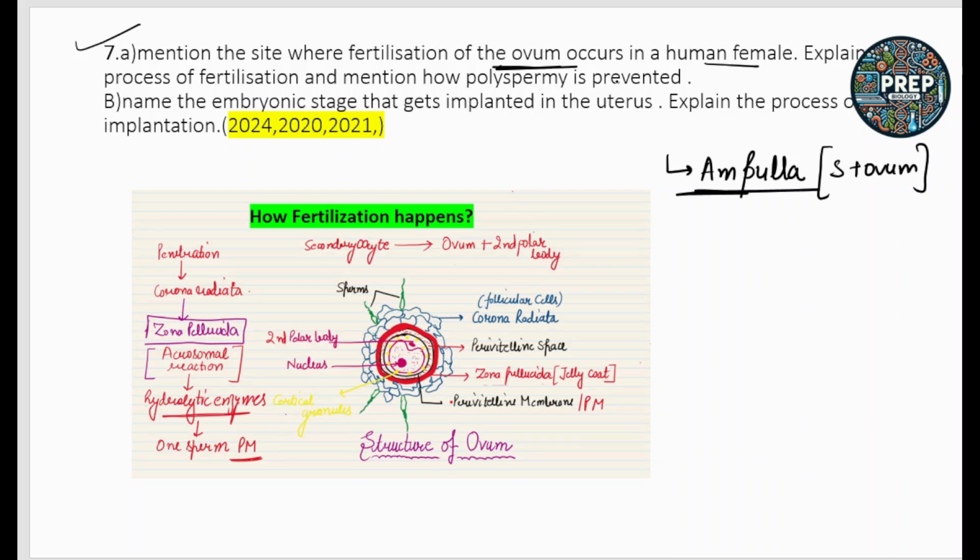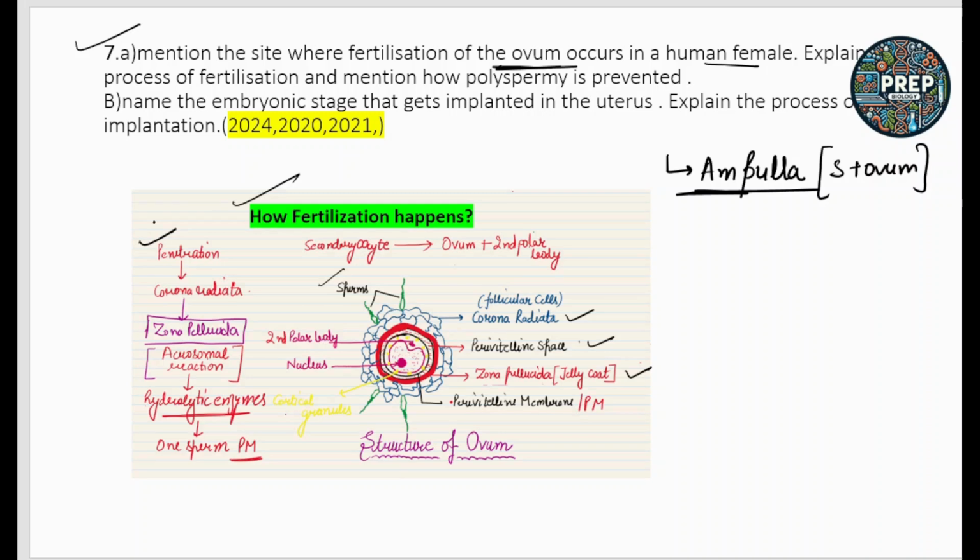Okay, and explain the process of fertilization. How does fertilization take place? This is the ovum and these are the sperms, which are here to fuse with the ovum. We know that the outermost layer is the corona radiata, next is the zona pellucida, then the perivitelline space, and inner to it we have the ovum